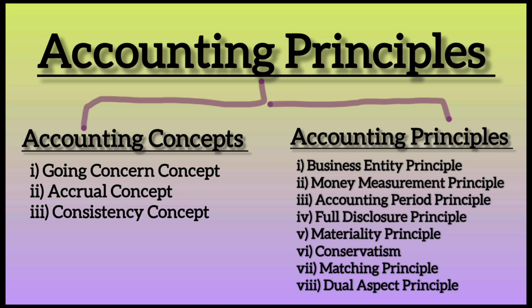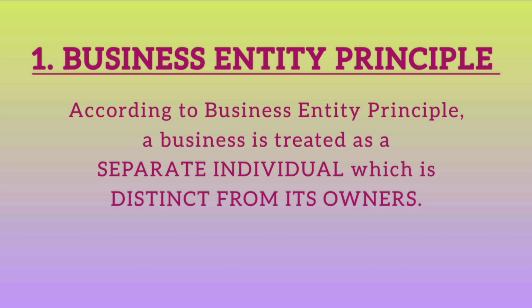But before starting, I want every one of you to please take a notebook and a pen so that you can write down the important points which we will be discussing in our today's class. Okay, the first accounting principle is business entity principle. According to this principle, businesses are treated as a separate individual which is distinct from its owners.